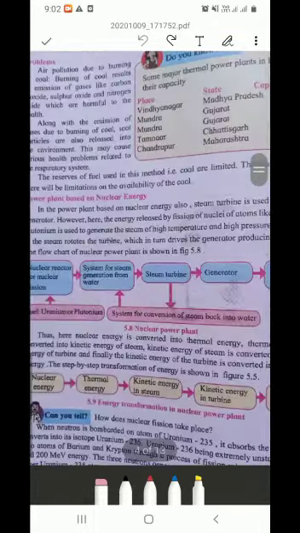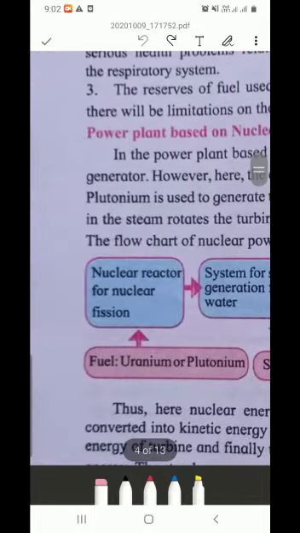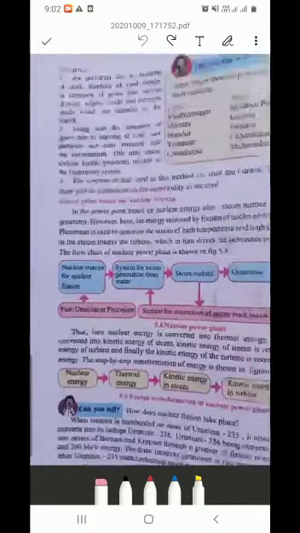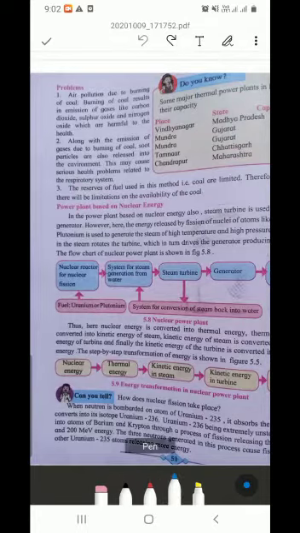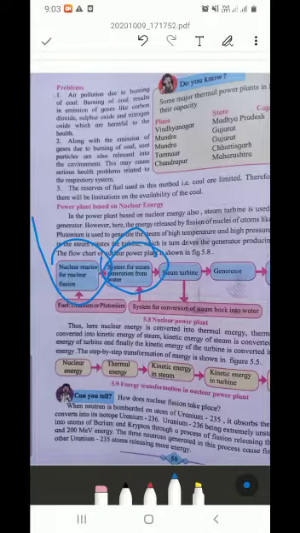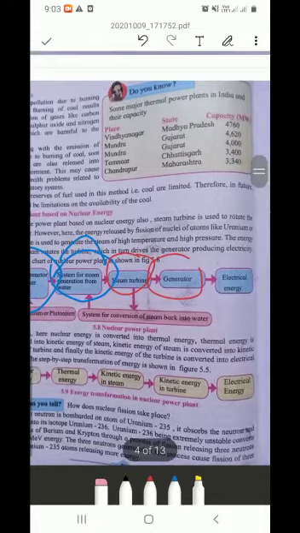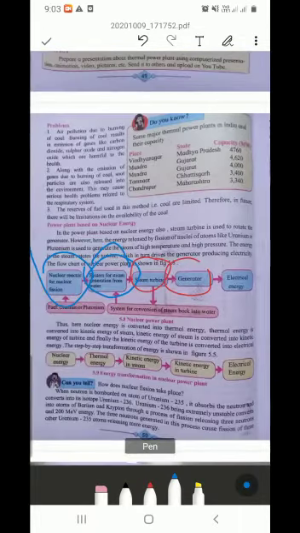Okay, see the nuclear power plant. Here a flow chart is given. Nuclear reactor for nuclear fission. In the nuclear reactor, uranium and plutonium are used. Then a system for steam generation from water. Then the steam turbine is used over here. Then generator, the turbine is attached to the generator. Then electrical energy is produced, which we need.